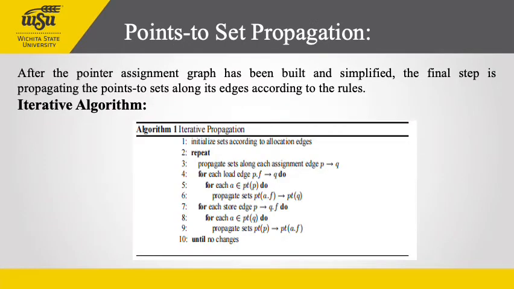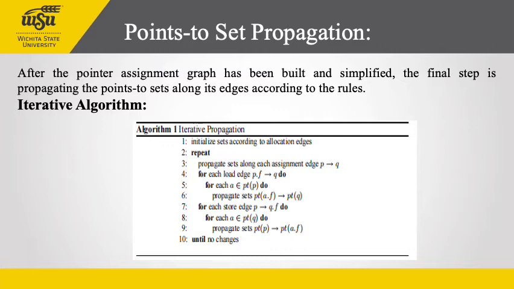Moving to the last step of execution in Spark, that is points-to set propagation. After the pointer assignment graph has been built and simplified, the final step is propagating the points-to sets along its edges according to the rules shown. Spark provides several different algorithms to implement these rules. One of them is an iterative algorithm and the other one is a worklist algorithm. Let's look at the iterative algorithm.